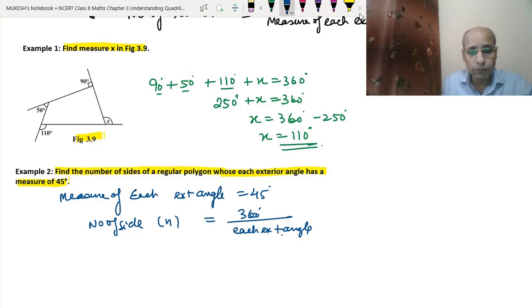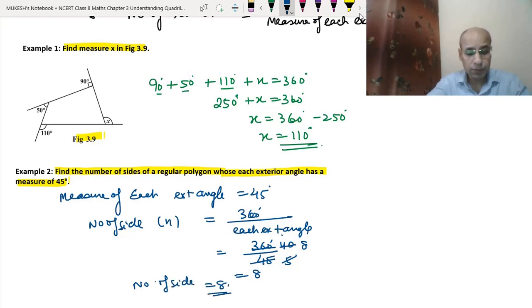So we have 360 degrees divided by 45. 45 times 8 is 360. So we got 8. So the number of sides for this polygon is 8. I hope you have understood the formula. We have just used a simple formula to arrive at the answer.